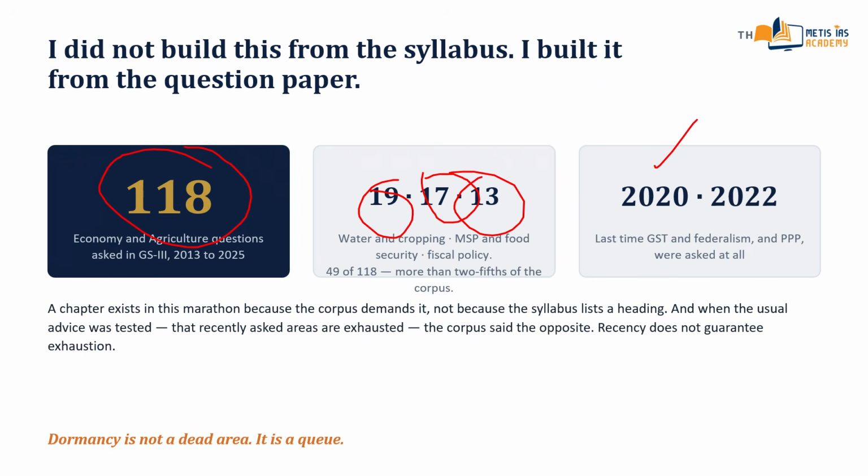So what will I not do? I will not give you a number without telling you where it came from. Every chapter ends with a source ledger. Every figure traces to a government document, and where I could not source something, the script says so, and I do not hide it on air.